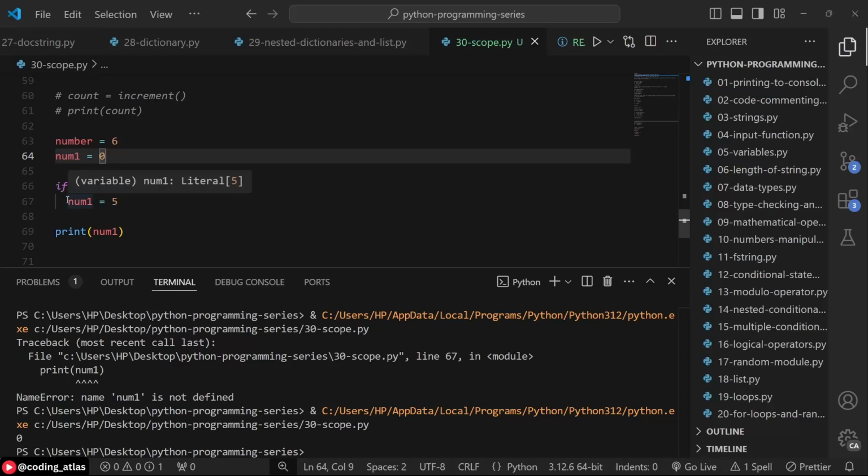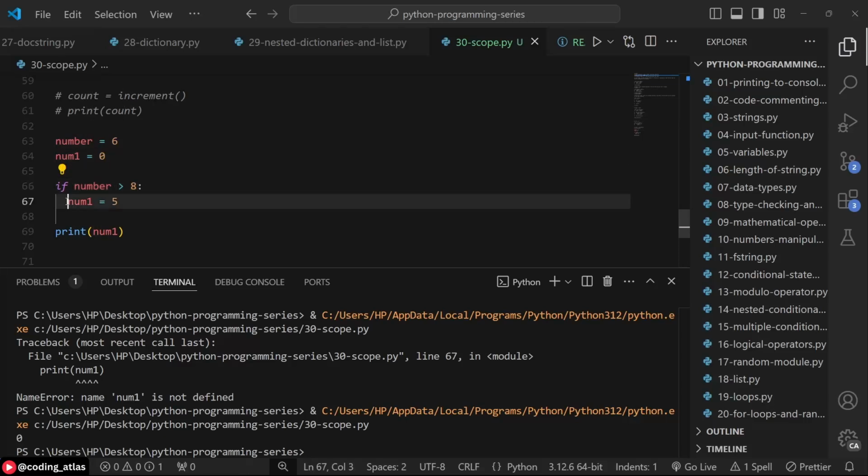Any variable that is defined inside of an if condition, a while loop or a for loop can still be accessed on the global scope or any surrounding scope. Possibly you have this if statement inside of a function. The function is the surrounding scope, so inside of that function, the variable can still be accessed, provided the condition is true, which will make this line of code be executed.